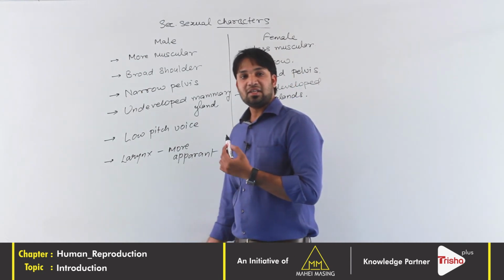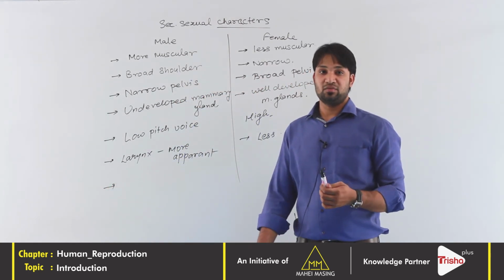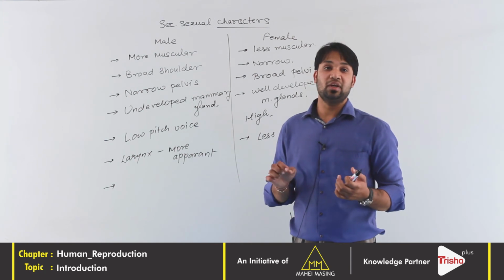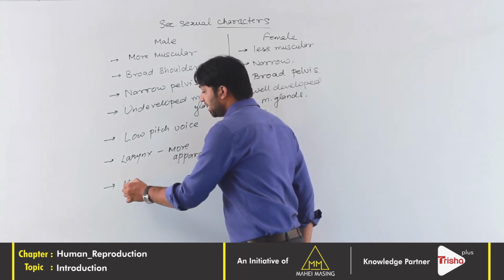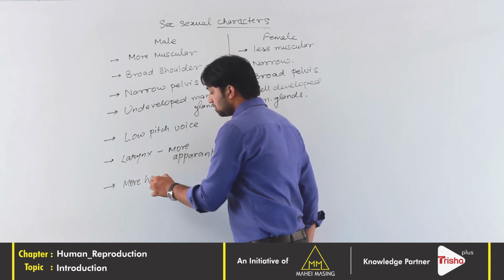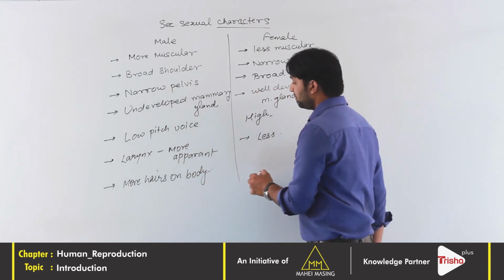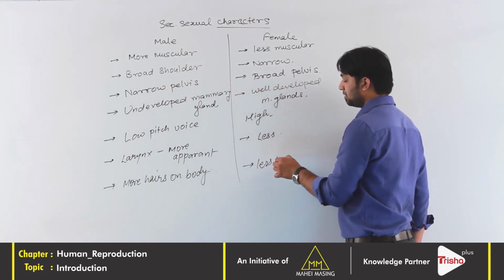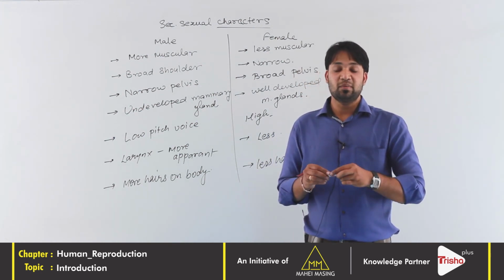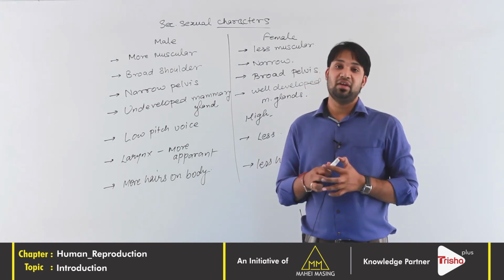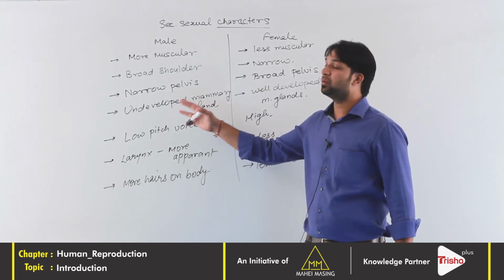And the last point that we can write is that the males will have more body hair. We have hair here, on the chest also, beard, mustache, but female will not have, right? So more hair on body in male, less hair in female. And some places where males have hair, females don't even have it, like mustache and beard. So these are the secondary sexual characters and the differences between male and female.